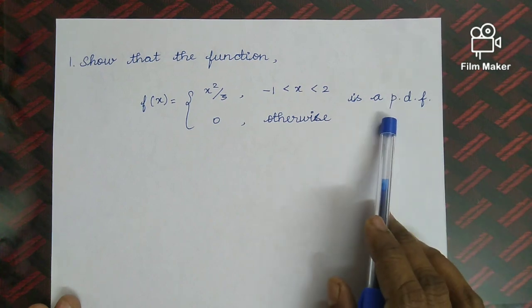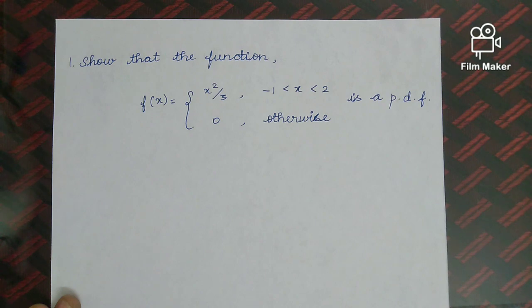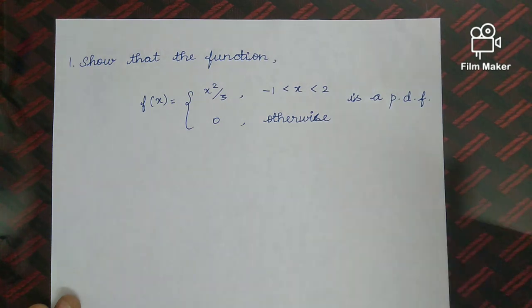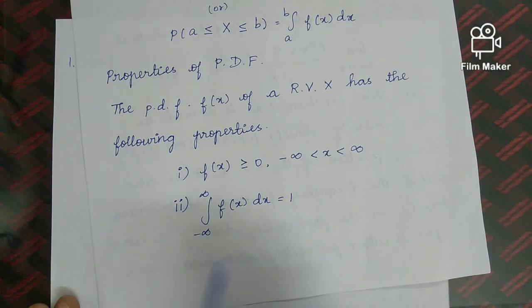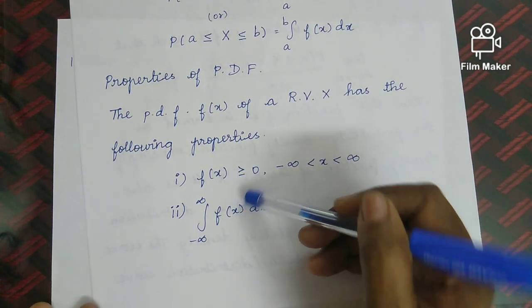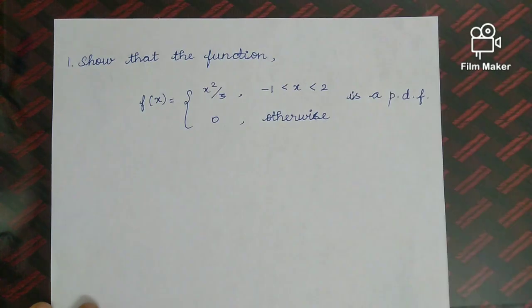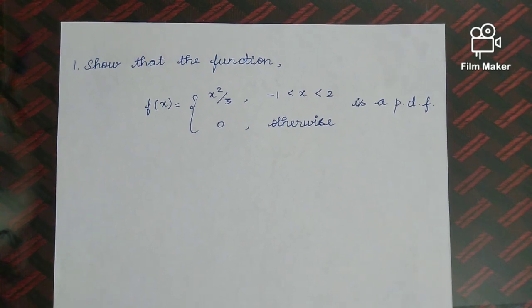So how we are going to do the problem is, we have a property for p.d.f. What is the property for p.d.f? f(x) is greater than or equal to 0 for -∞ < x < ∞, and the integral from -∞ to +∞ of f(x) dx equals 1. If these two properties are satisfied, then we can say that this f(x) is a p.d.f. So in this question also we are going to check these two properties, whether it satisfies them or not. If it satisfies the properties, we can say that the given f(x) is a p.d.f.